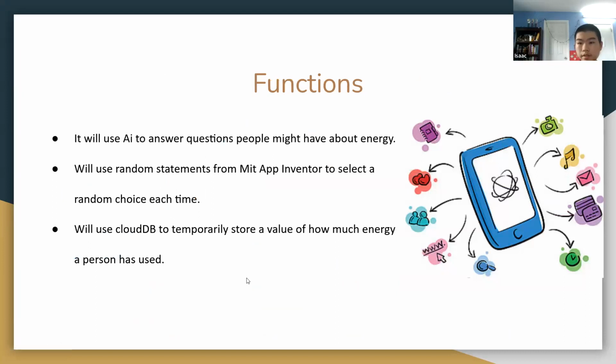So the functions, there are three main functions. There's the actual play part that teaches people, and then there's a learn part where people can find numerous websites to learn more about how to save energy in the environment. And there's also a part where they can ask a question. So it will use random statements in MIT App Inventor to select a random choice on each screen. And then we'll use CloudDB to temporarily store a value of how much energy a person has used.